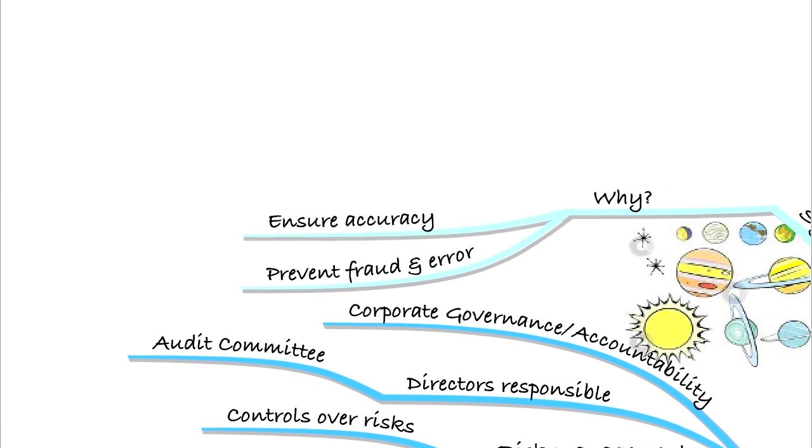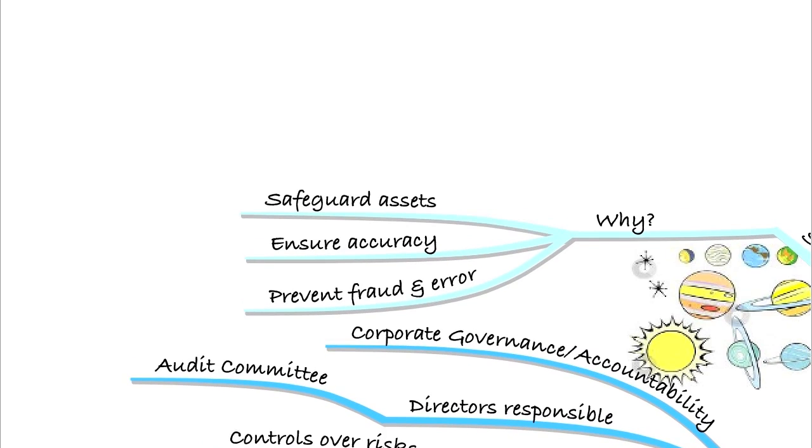Also, we want to ensure the accuracy of the information coming out of the system. So that's important when it comes to the financial statements. You don't want inaccurate information going into your financial statements, and inaccurate information is more likely if you have insufficient controls. So you need to have those controls in place to make sure that all of the information coming out of your system is accurate and there are no problems with it.